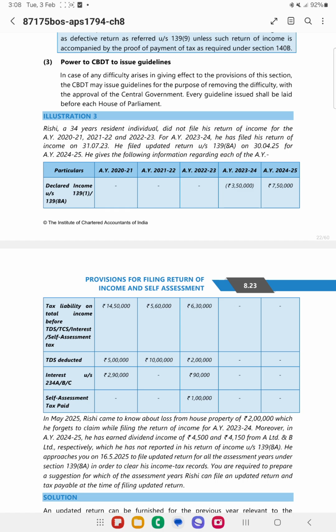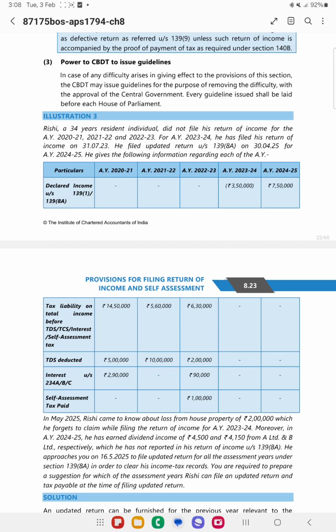So when I see that, I get to know that it is assessment year 2022-23, right? If I file within 31st March 24, then in such cases I will get 25%. Within 31st March 25, I will get a 50% penalty. Within 31st March 26, I will get a 60% penalty.